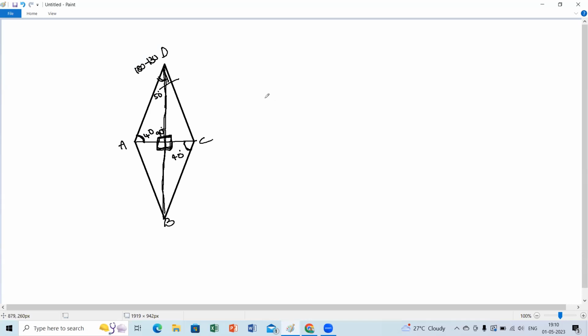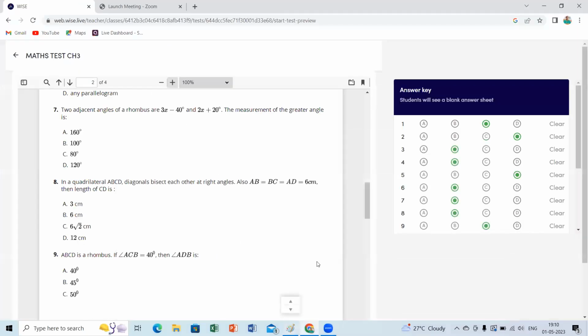Then you take the triangle and use the triangle angle sum property. 90 plus 40 makes 130. 180 minus 130 gives the third angle, which is angle ACB, equal to 50 degrees. Hope you understood. Very good, Harish, you are writing very sincerely.